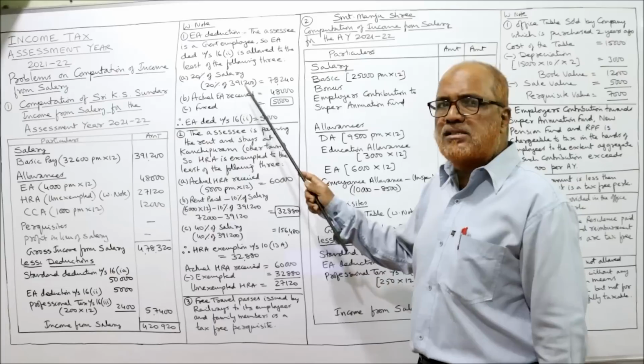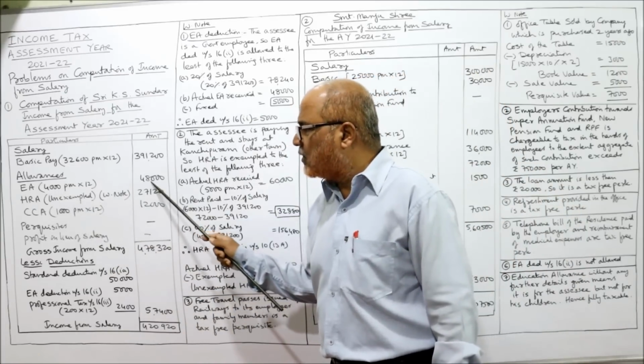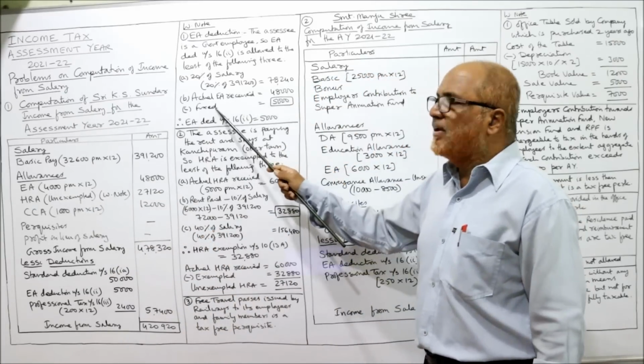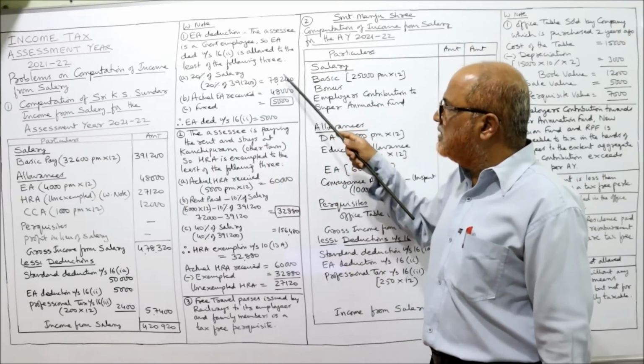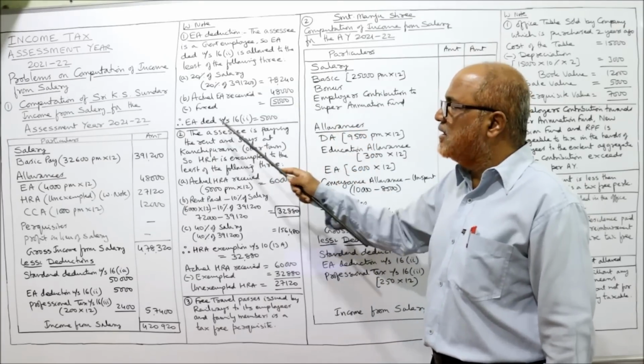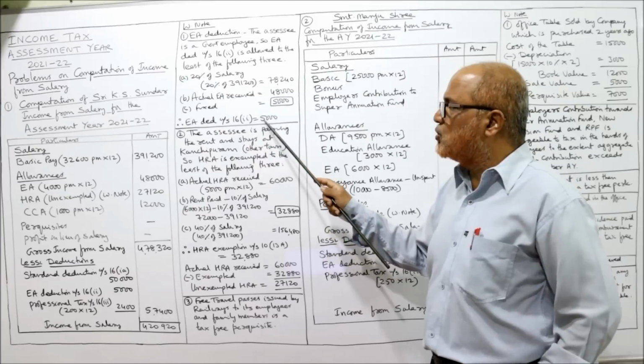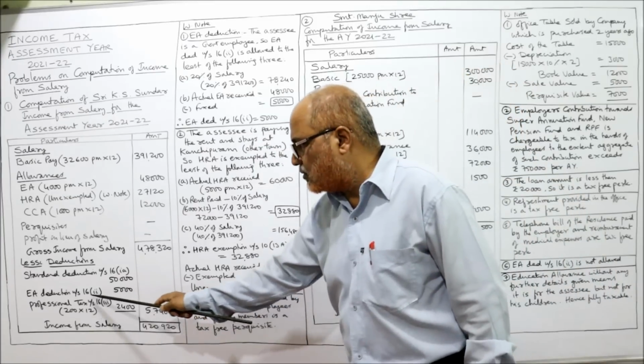Or actual year receipt. How much is the actual year? 48,000. Or fixed amount given by Income Tax Act, 5,000. Whichever is least among these 3, 5,000 is least. Therefore, EA deduction under section 16(2) is 5,000. So here I have taken 5,000.